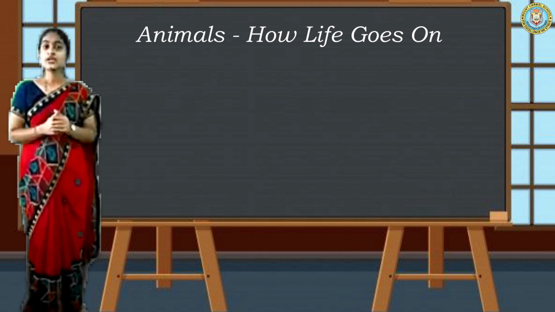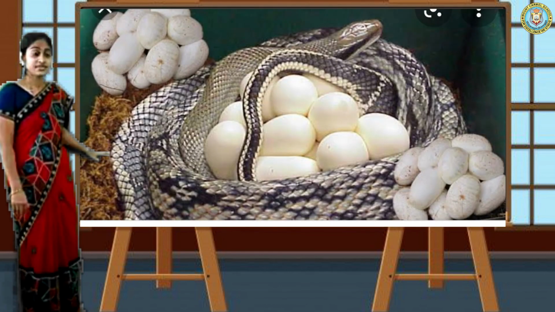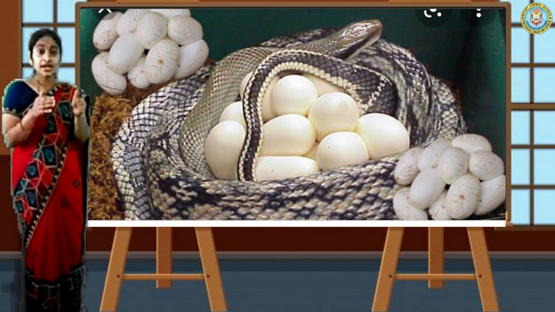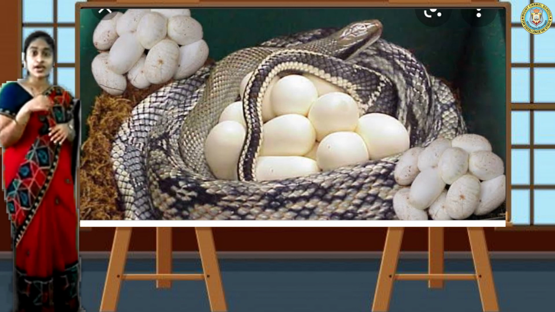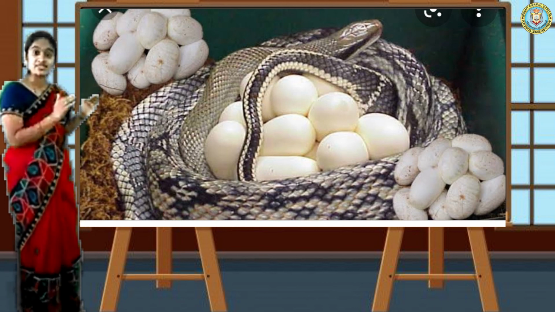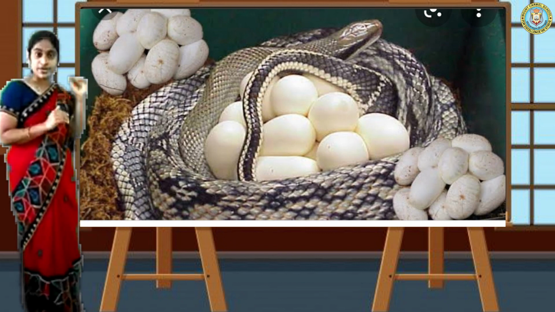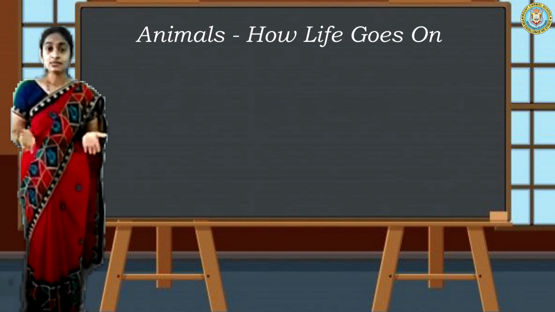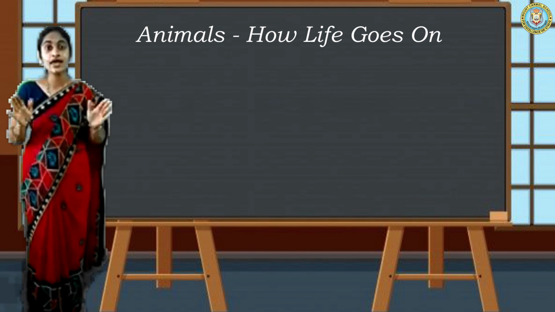How do they reproduce? Yes, by laying eggs. See, I have the image of one snake, and what is the snake doing here? The eggs are inside the snake and it covers the eggs. How it protects the eggs we can see here, isn't it? Yes, this is about reptiles. Then we have seen about mammals. Mammals mean animals which give birth to their young babies. They do not lay eggs.